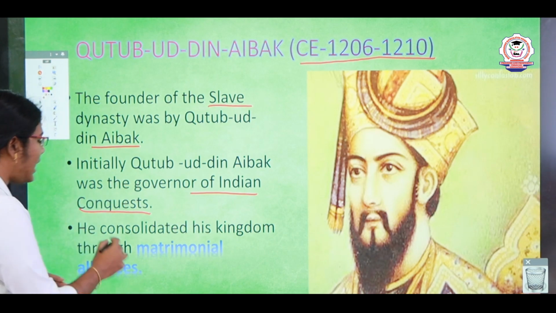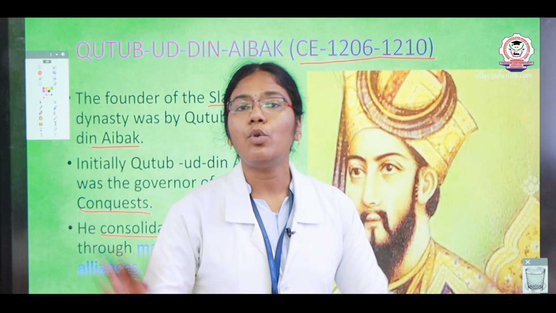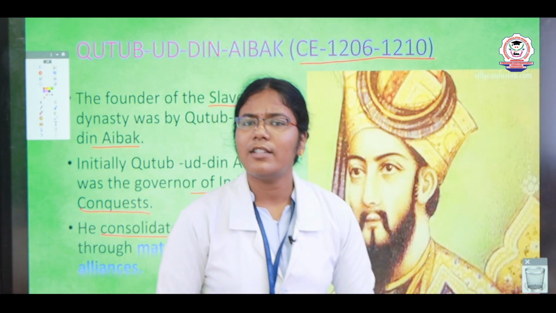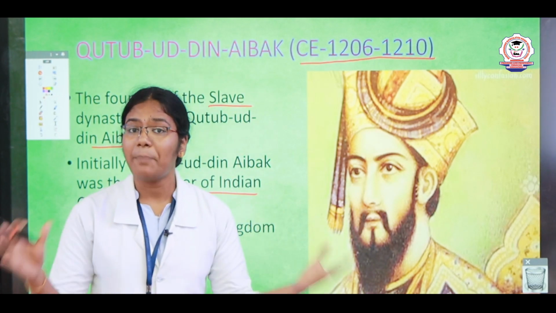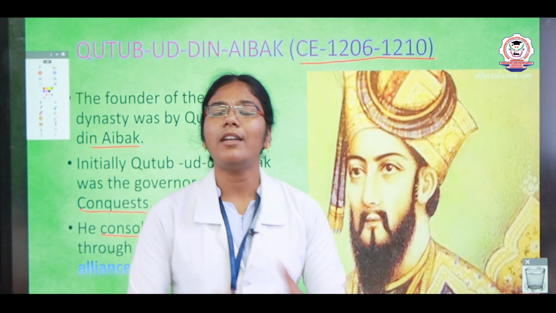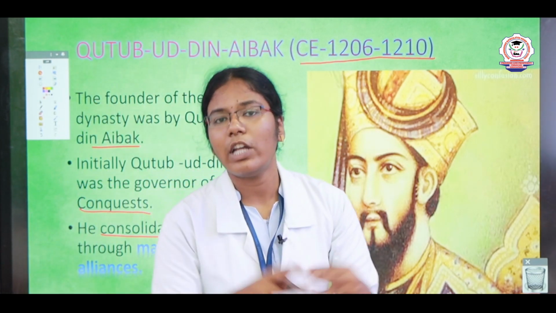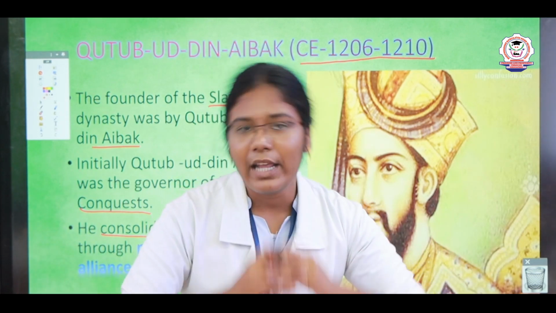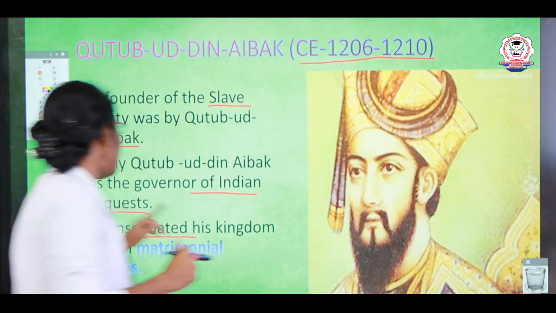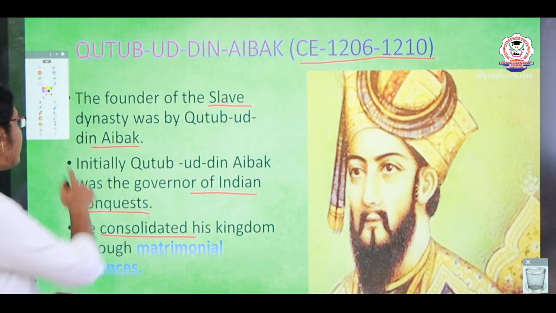So he consolidated, that means he conquered and expanded his kingdom through matrimonial alliances. What does matrimonial alliances mean? It is nothing but expanding through an agreement by marriage. So he consolidated his kingdom through matrimonial alliances.